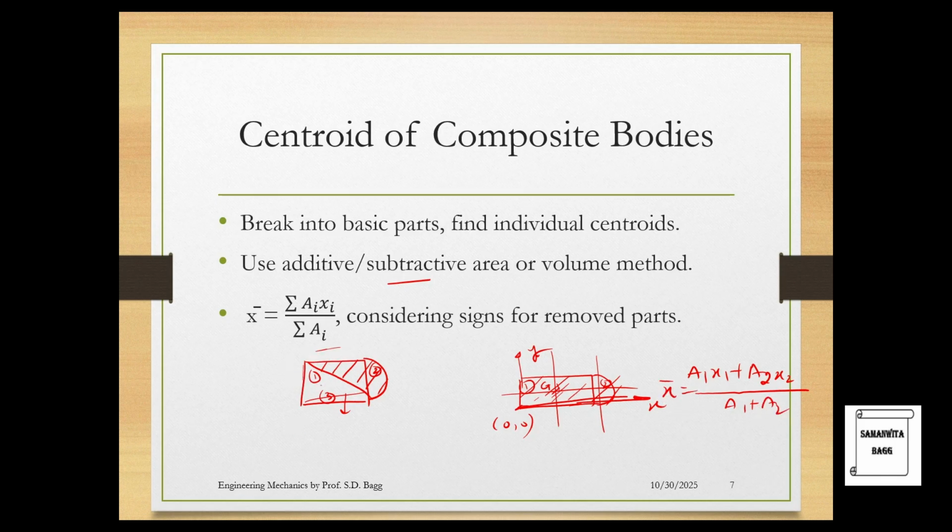For this kind of structure, x bar will be a1 x1, that is for this entire rectangle, plus a2 x2 for this semicircle, minus a3 x3. You will be subtracting this triangle, and then you have a1 plus a2 minus a3. So that's how you solve.